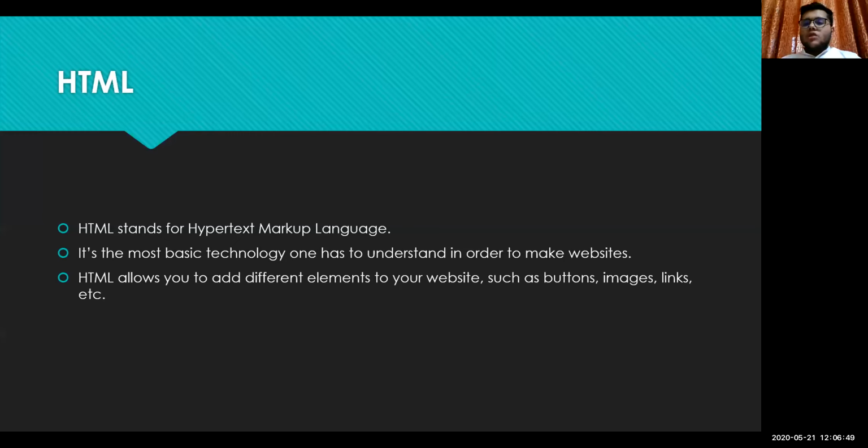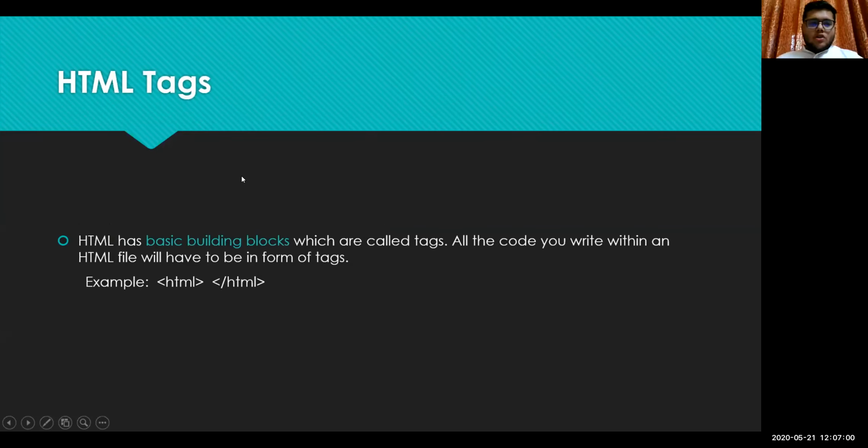Everything you see on a website nowadays is written in HTML first, and then it is styled by CSS, and other components are added. HTML is basically made up of different HTML tags.